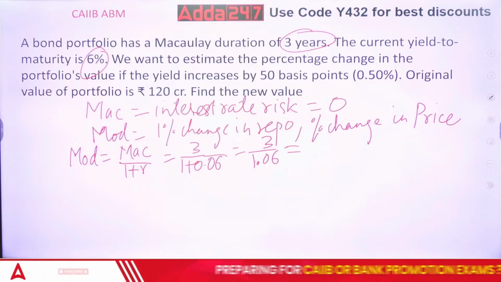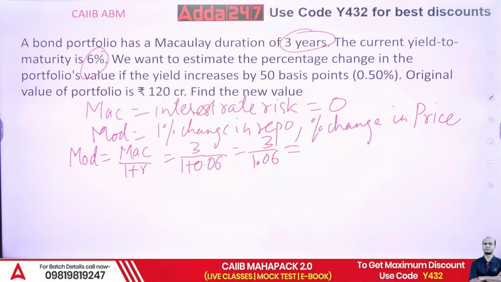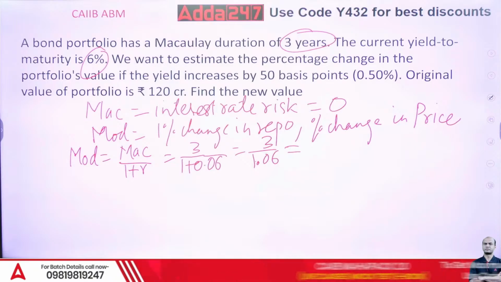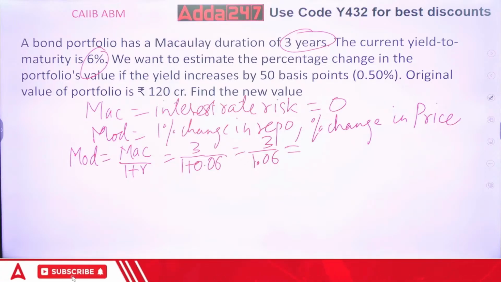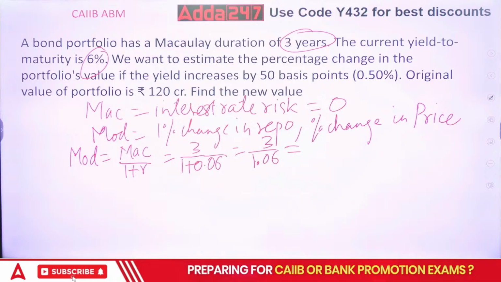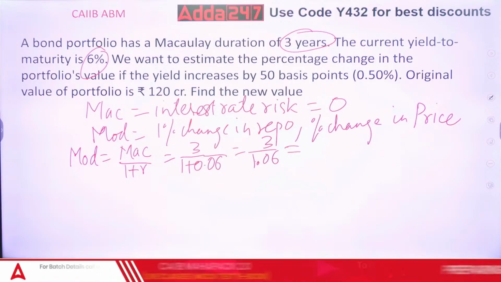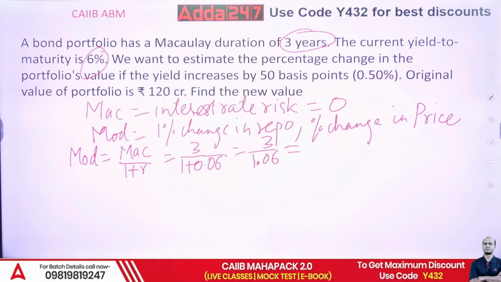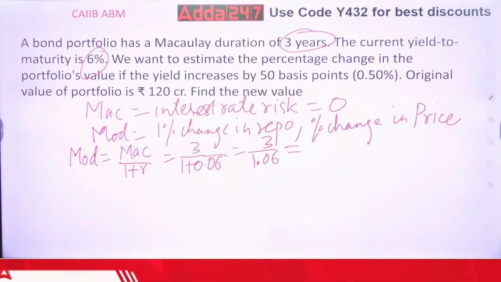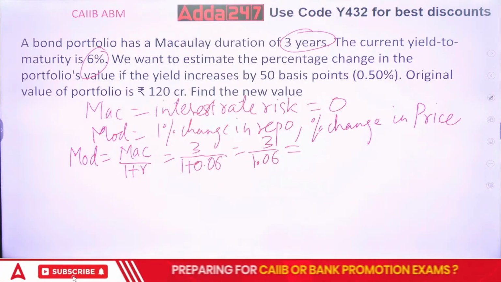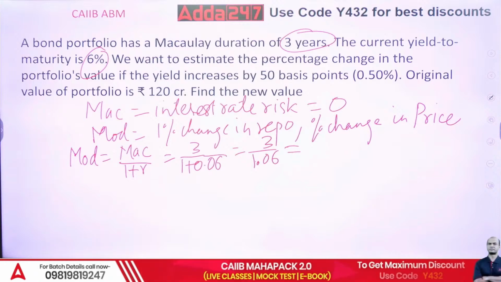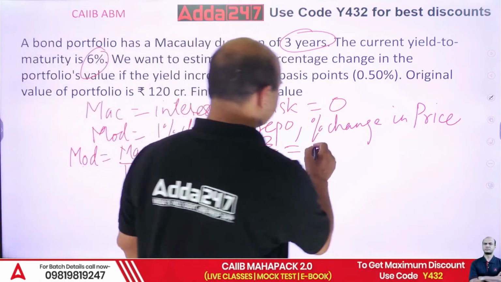Yes, it is in percentage. Three upon 1.06, right? So 2.83, correct? So it is 2.83, but this is in percentage.